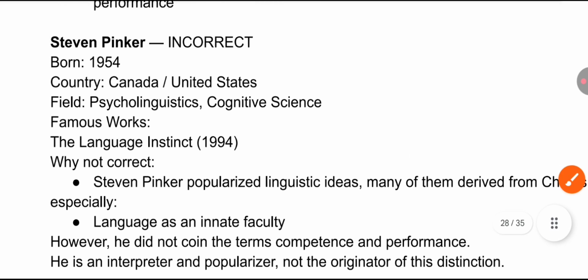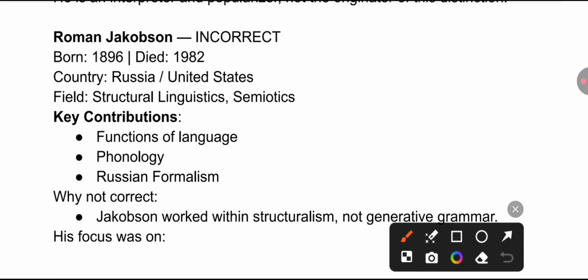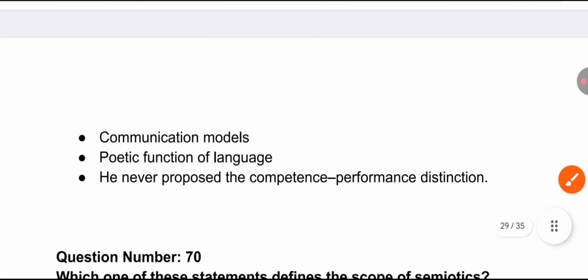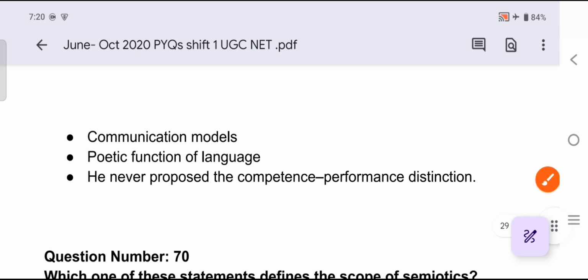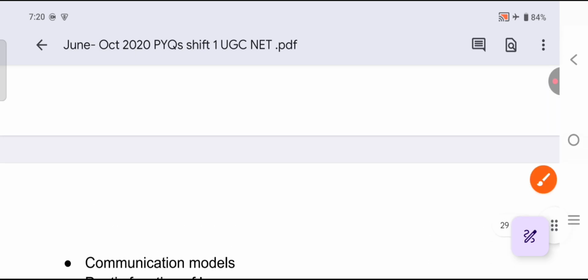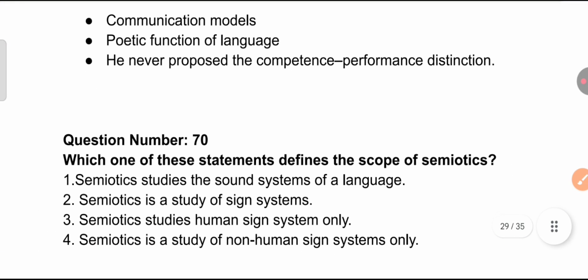Next, Roman Jakobson we have from Russia, and the field he was associated with is structural linguistics and semiotics. Key contributions he has given us: the functions of language. He majorly worked on phonology and Russian formalism. Jakobson worked with structuralism, not generative grammar, and his focus was on communication models and the poetic function of language. He never proposed the competence and performance distinction. So all the options are clear here. The correct answer would be Noam Chomsky.